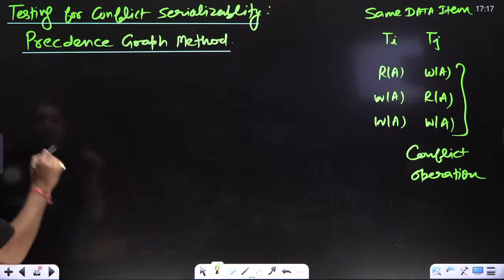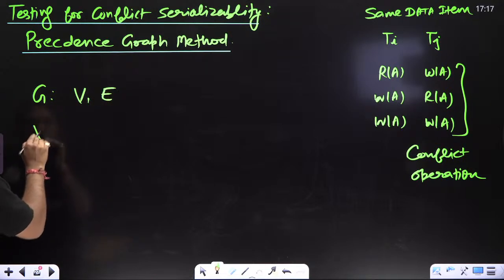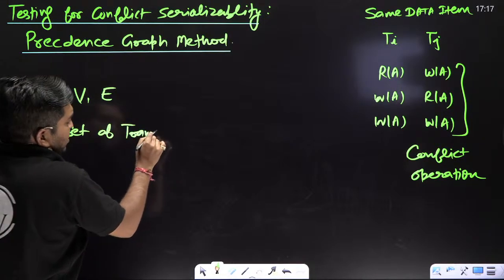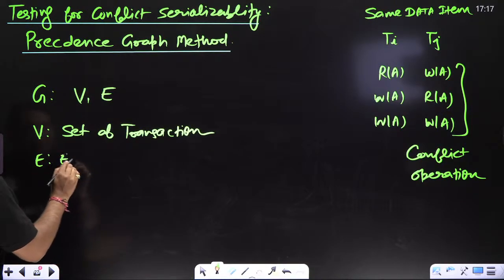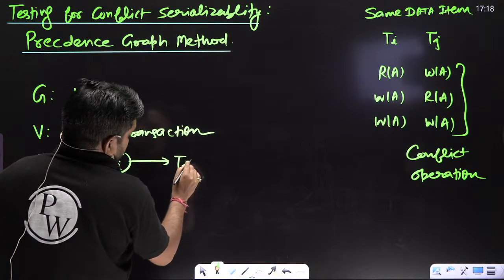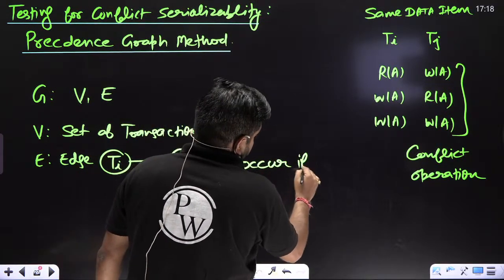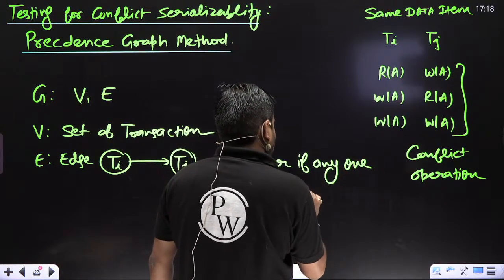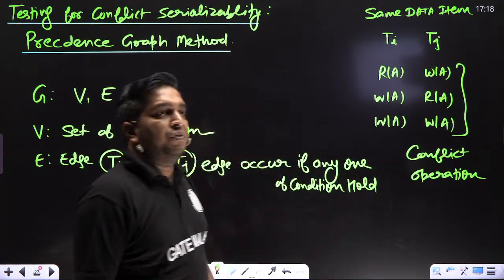You know graph G: a set of vertices and edges. Here V is what? Set of transactions, as many vertices as there are transactions. And E means what? Edges. An edge Ti to Tj occurs if any one of the conditions holds.